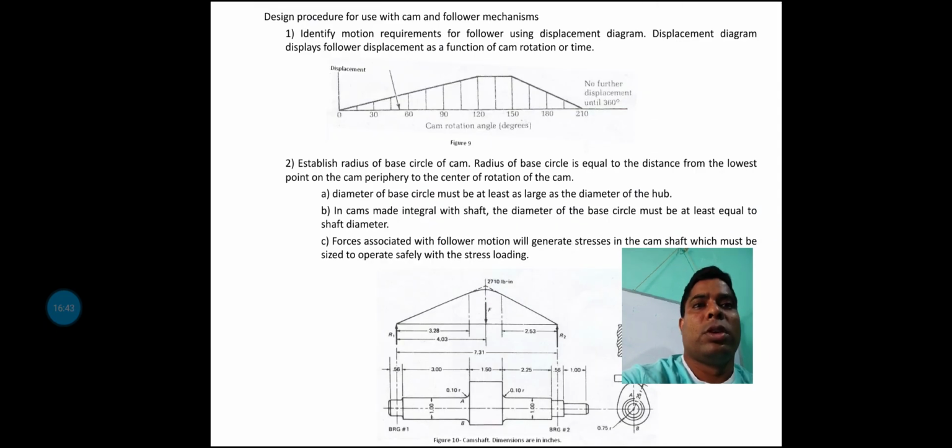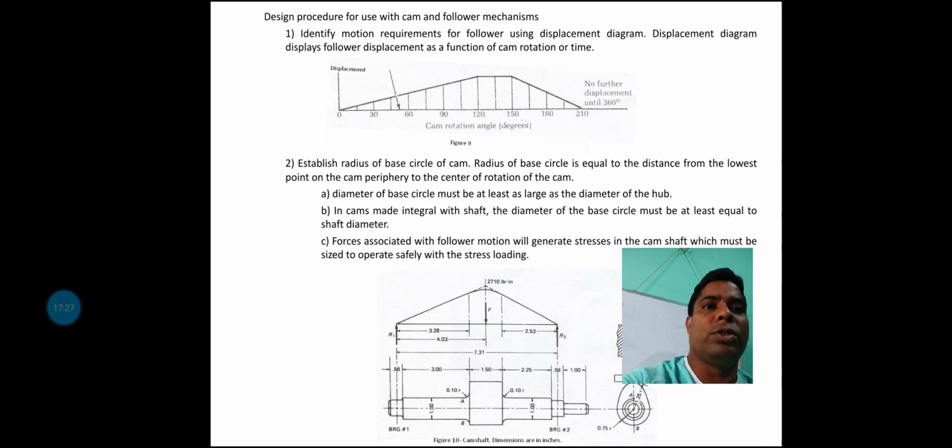Now next, the design procedure to use cam and follower. A lot of design procedures are there, mainly followed by the different displacement diagrams and also the velocity diagram. Displacement and velocity, both diagrams can be very helpful to draw the cam profile. So the first one is to identify motion requirements for the roller using a displacement diagram, as I already mentioned. The displacement diagram displays follower displacement as a function of cam rotation or time.